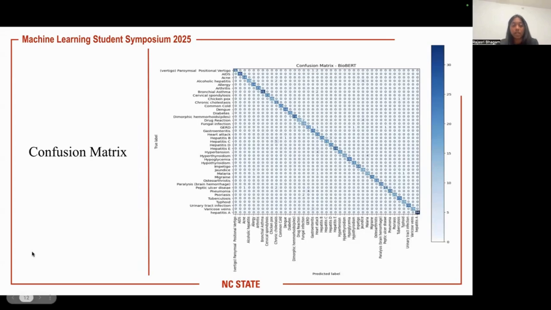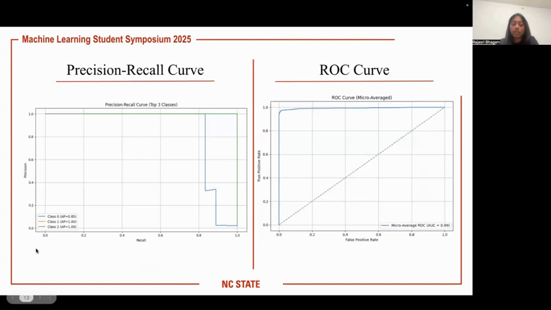This confusion matrix shows the actual versus predicted disease labels. Most predictions fall on the diagonal, indicating correct classification. On the left here, we have the precision recall curve for the top 3 classes. The curves remain high, suggesting strong performance even across different thresholds. And on the right is the ROC curve. The AUC is 0.99, which means even with noisy and paraphrased inputs, the model maintains high discrimination ability. This confirms that our strategy of testing with noise helped prove the model's robustness and real-world readiness.